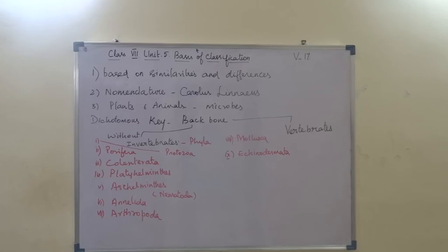Then they are acoelomate animals. Acoelomate means the body cavity, the coelom, that is absent. And the animals show hermaphroditism, that is, both testis and ovary are present in the same animal, right? That is phylum Platyhelminthes.